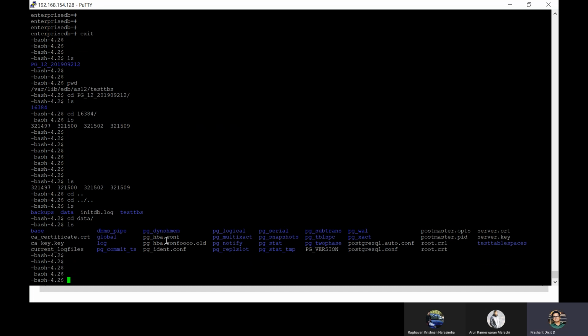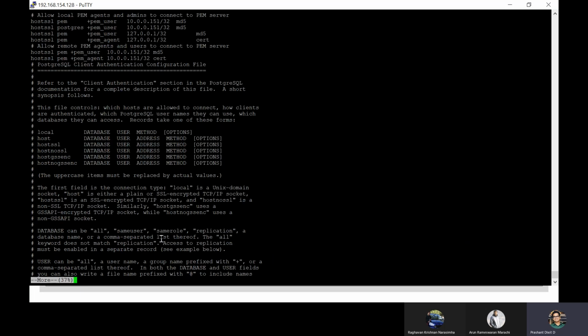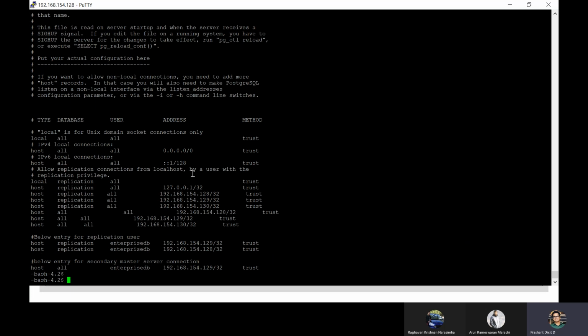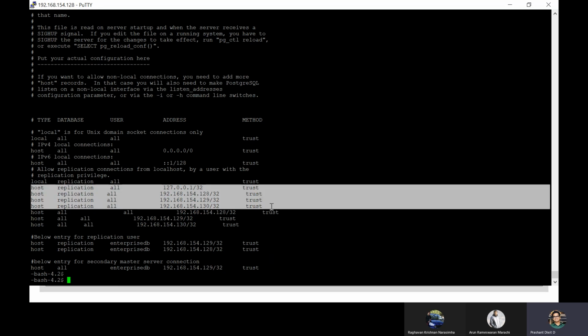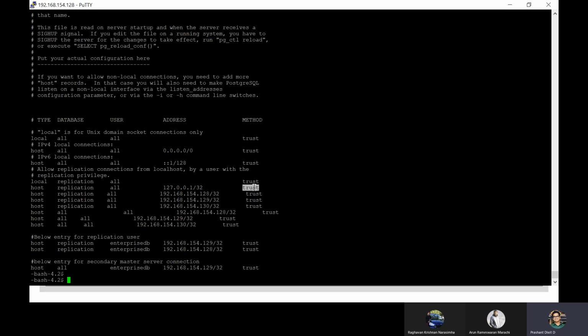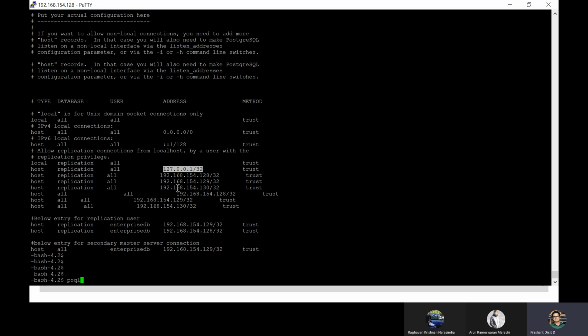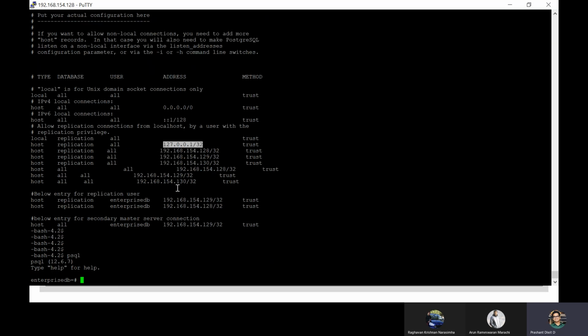I forgot about this PG_HBA file. This is a networking file, a very, very critical file. Here, if you check, I actually allowed a trust connection for everyone who connects with this database. That's the reason why I need not provide any more information. The moment I punch psql, it automatically picks the username and the database, because we have enabled trust-based authentication for every IP that connects, right?